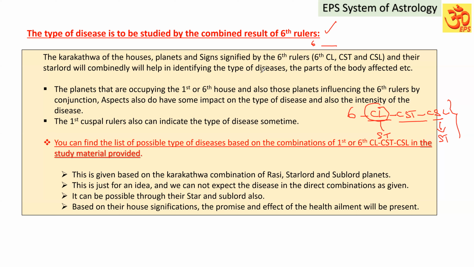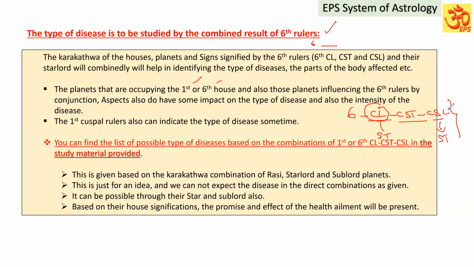Houses, planets, and signs involved into that, we have to keep in mind. And also the planets that are occupying the first or sixth house, and also those planets influencing these rulers by conjunction or aspect, also do have some impact on the type of disease and also the intensity of the disease. Not only the rulers, the planets which are conjoined with or aspecting these planets will also have some impact.